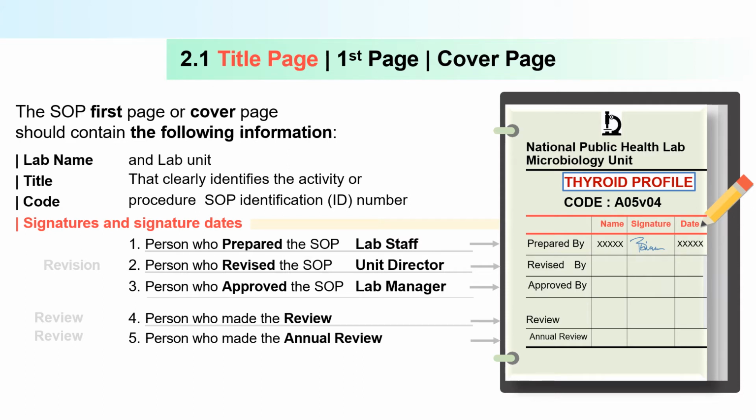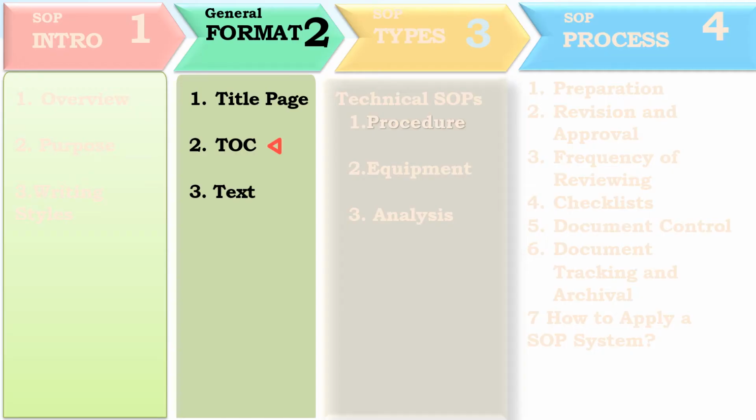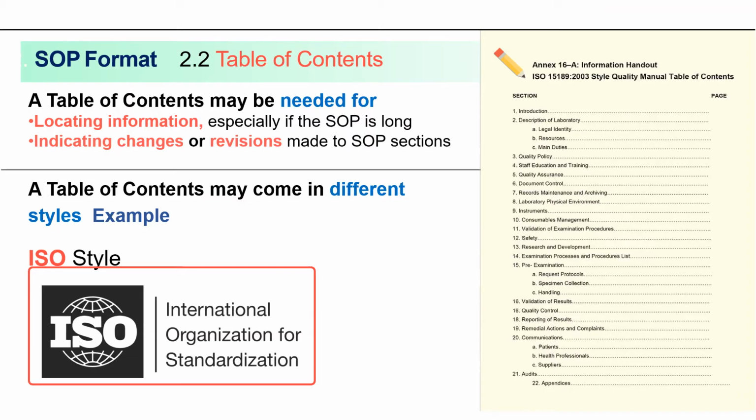Then the table of contents. Sometimes the SOP is too long. So you have to write the contents of the SOP in your SOP format. If you are creating an SOP for any equipment, that is a very long SOP. And suppose there is an error in the lab. In your table of contents, you write which type of error is there and how to manage that error.